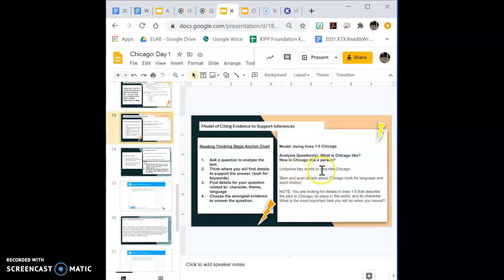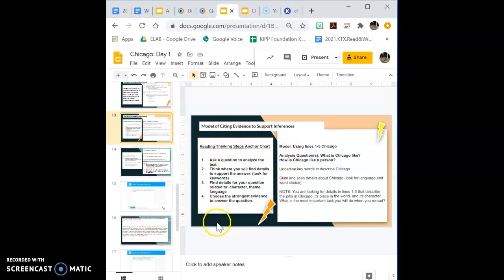What I'm going to do is underline keywords to describe Chicago. I'm going to skim and scan details about Chicago. So I'll be looking for different language and word choice, imagery, figurative language, things like that. And then I'm looking for details in lines 1 through 5 that describe the jobs in Chicago, its place in the world, and its character. And so I always end with, what's the most important task that you will do when you reread? It's finding details to answer the question.